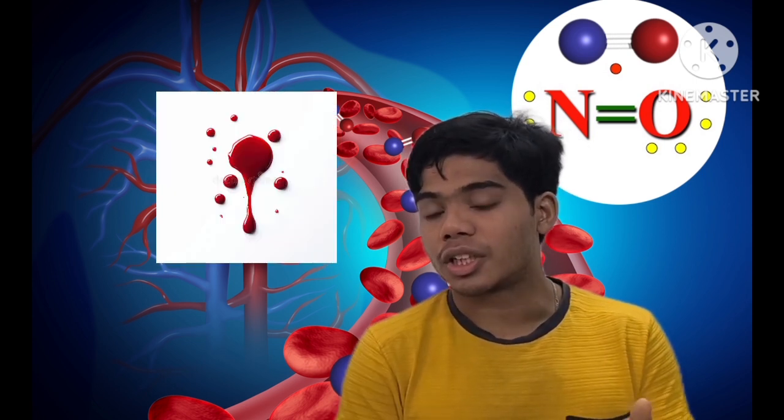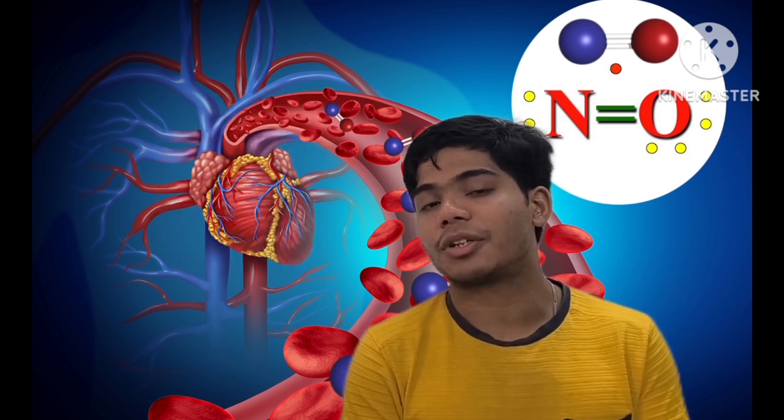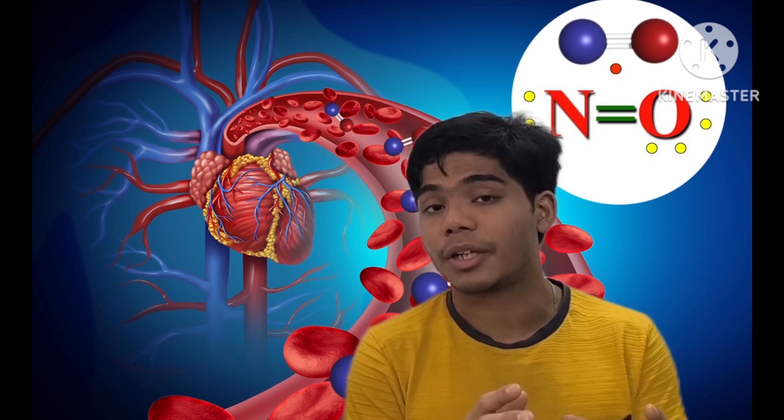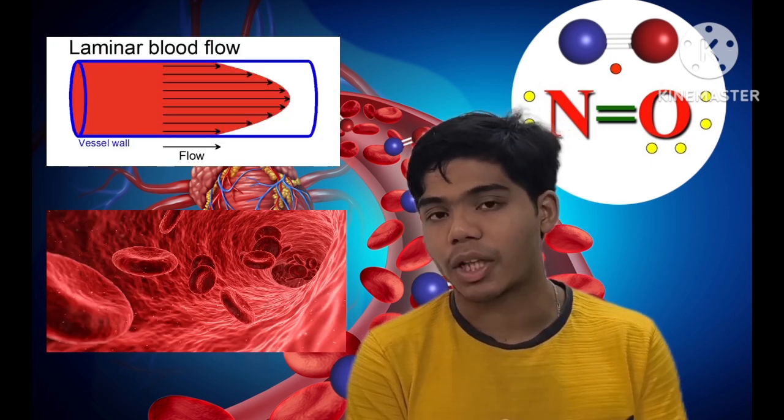And also a third thing, nitric oxide maintains the blood flow in a normal laminar way.